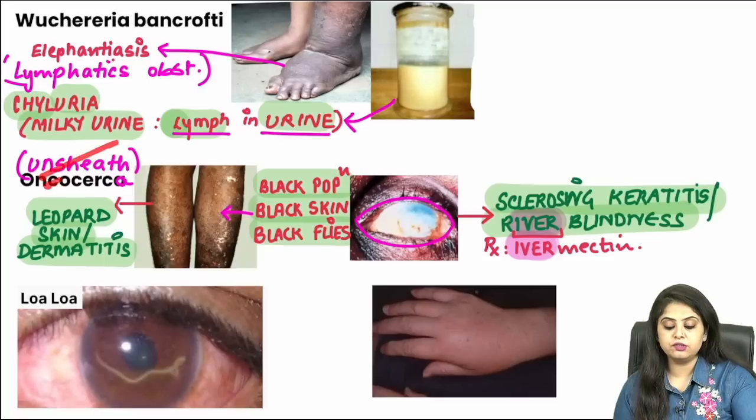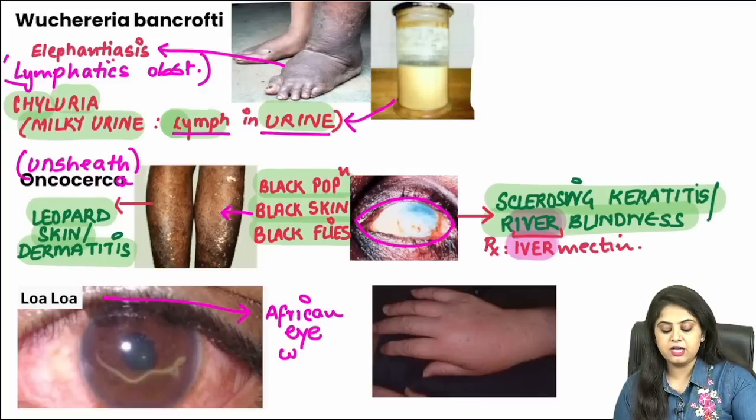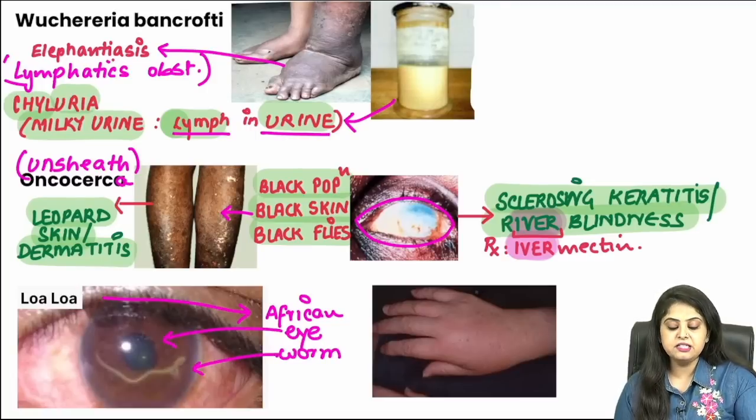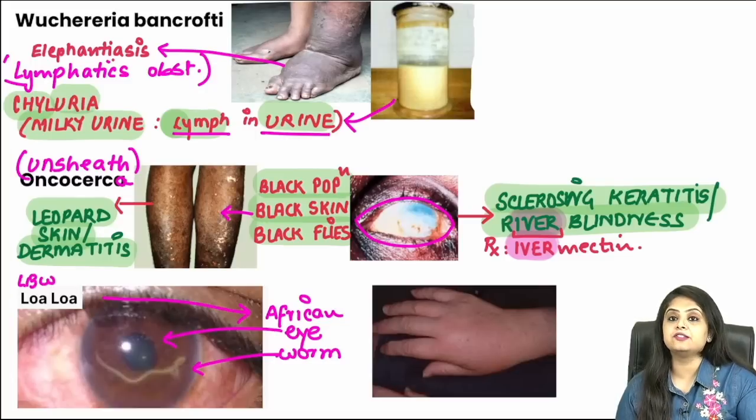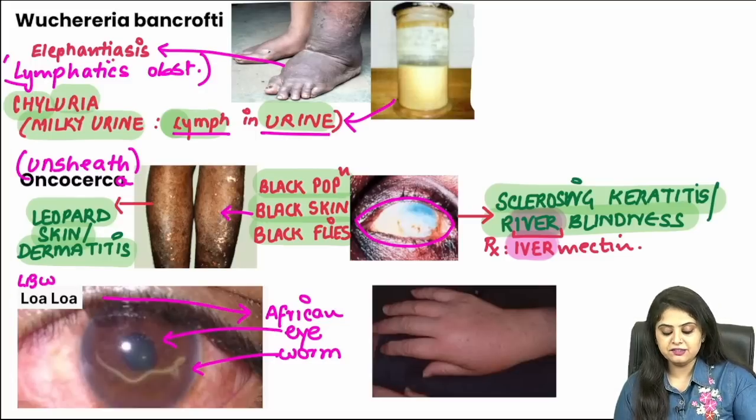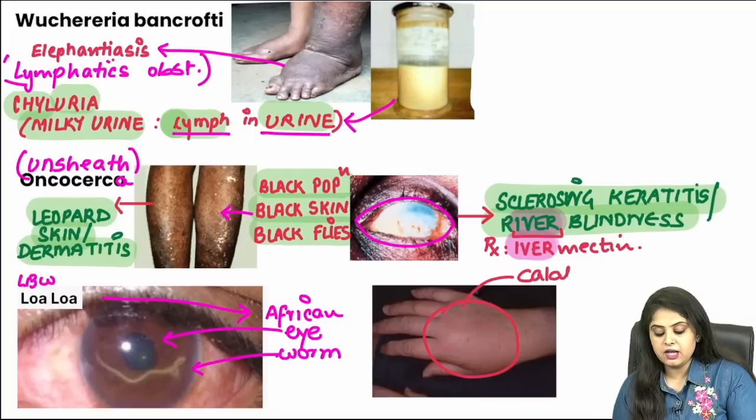That is about Onchocerca. Now moving on to the last one, that is known as Loa loa. Loa loa is also referred to as the African eyeworm, and I don't have to say anything beyond this because the eye and the worm both can be visualized. There is an eye over here and I can see the Loa loa worm inside it. Remember, this is a part of LBW, so this definitely has a sheath. But apart from that, I can see that there is a swelling in the hands that has occurred over here, and this is referred to as the Calabar swelling.